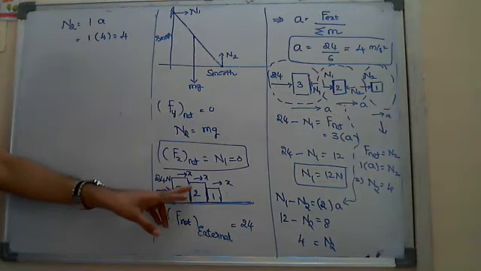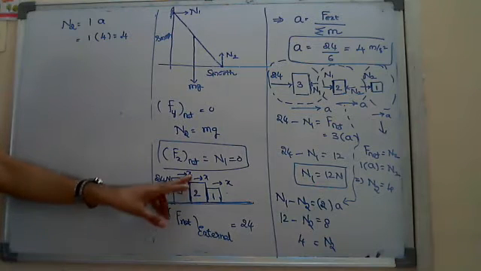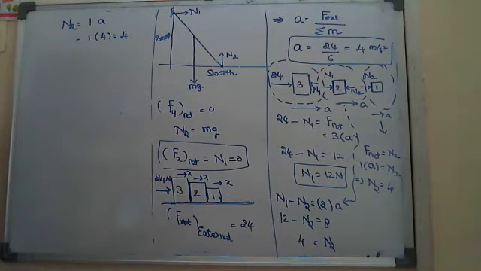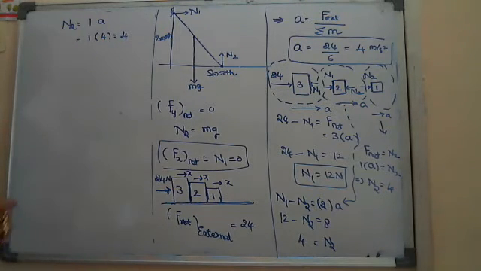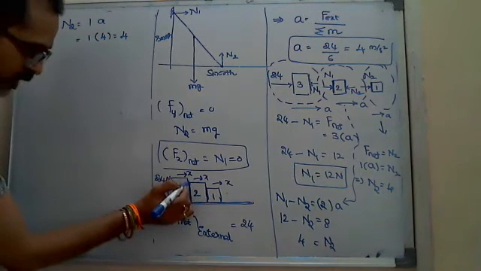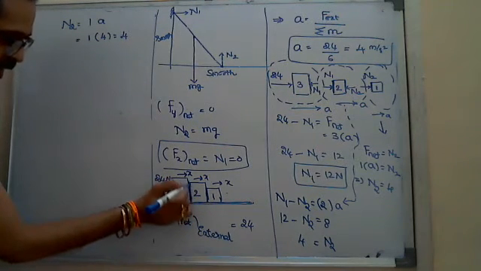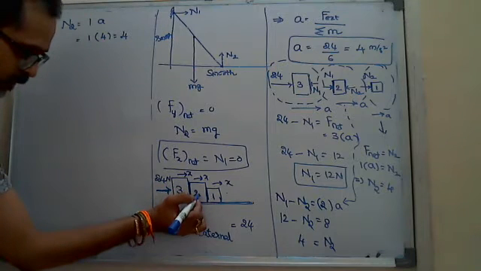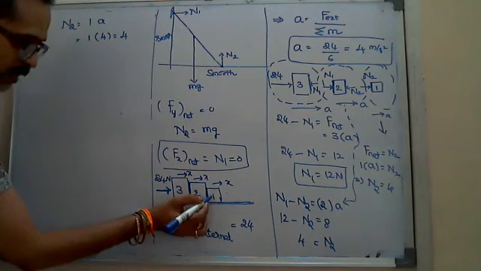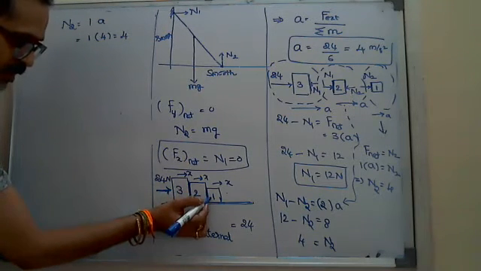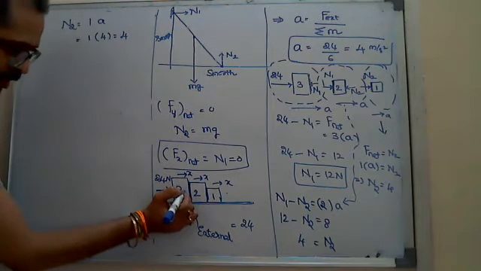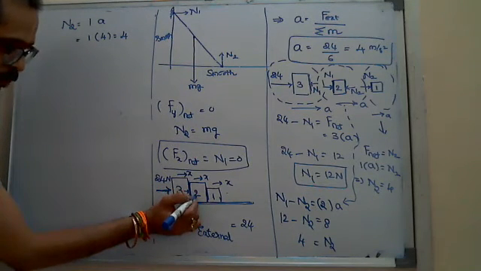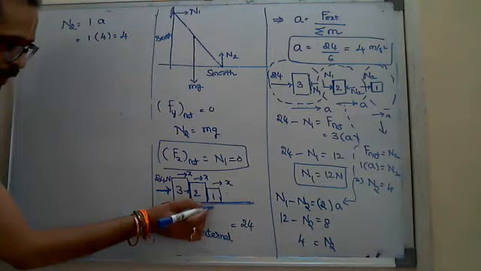Suppose here if they ask the normal reaction between the surfaces 3 and 2. Without drawing the free body diagram, what I assume is that the normal reaction acting here is not only pushing the 2 kg block, but also the 1 kg block. Why? Because it is in turn in contact with the 1 kg. So the normal reaction acting on 2 kg is ultimately pushing 2 masses.